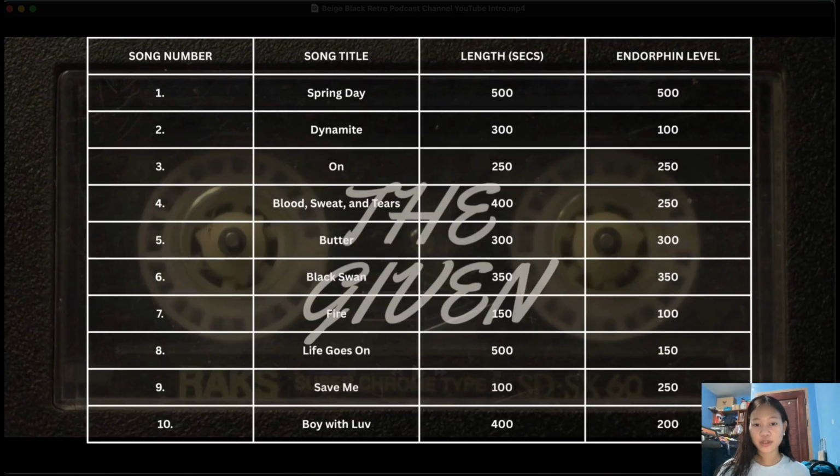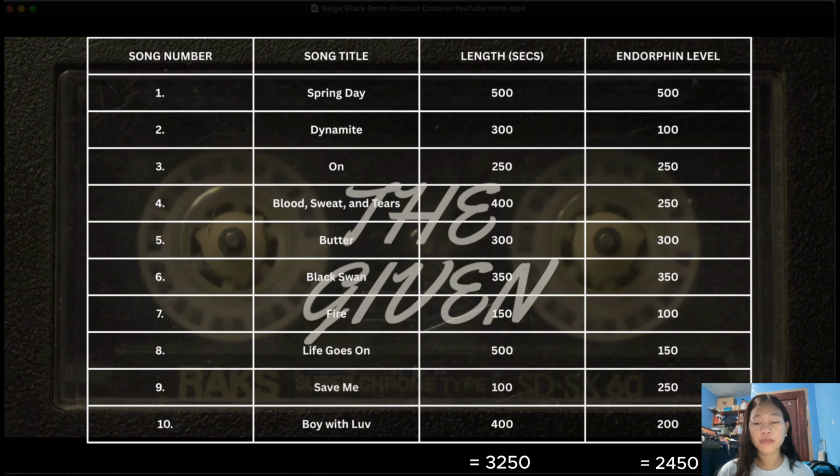In this part, the matrix was used as a reference for solving the endorphin levels. The goal is to have a list of songs which can fulfill the time duration of 5,000 seconds. This started with totaling the time duration of the given 10 songs, which came up to 3,250 seconds. Then the endorphin levels were also totaled, and they sum up to 2,450 endorphin levels.